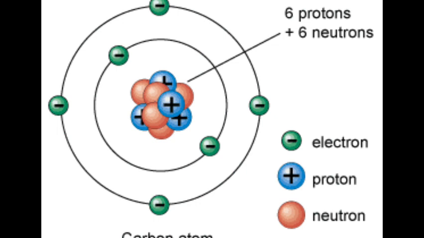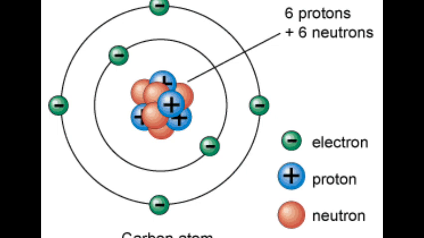Now talking about the structure of atom, atom is made up of 3 subatomic particles, which are the proton, the neutron, and the electron. I repeat, the proton, the neutron, and the electron.